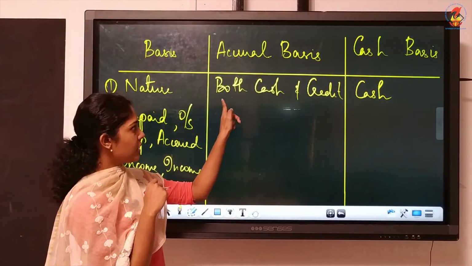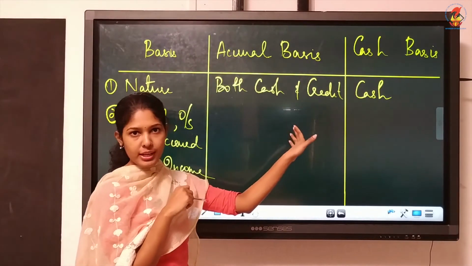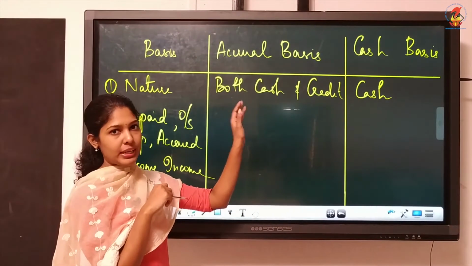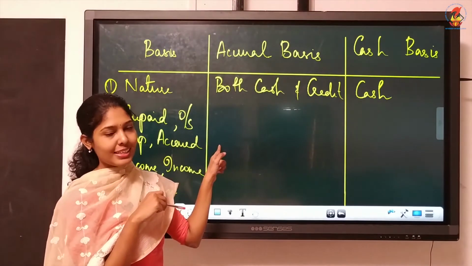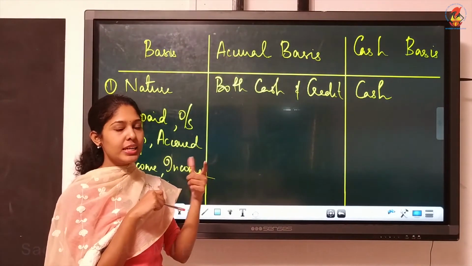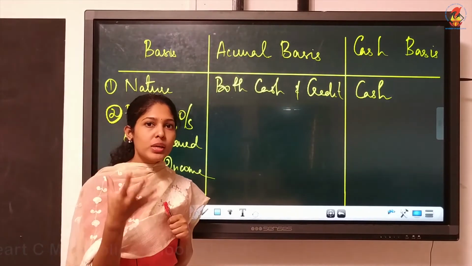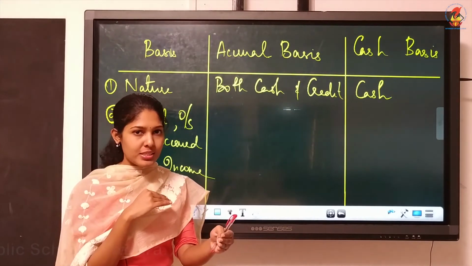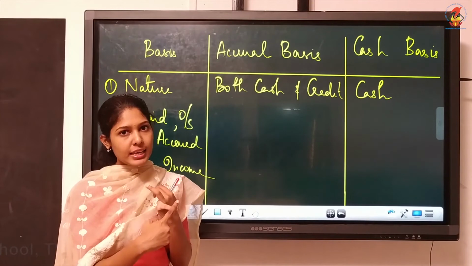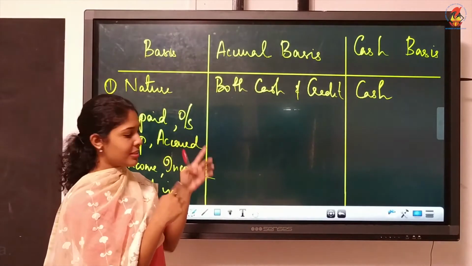You can write like both cash and credit transactions will be recorded. You can explain and write. I am just writing the main points. Prepaid, then OS means outstanding expense, which we have discussed already in that chapter. In basic accounting terms, we saw two types of expenses, outstanding expenses and prepaid expenses. So here OS is a short form I wrote.